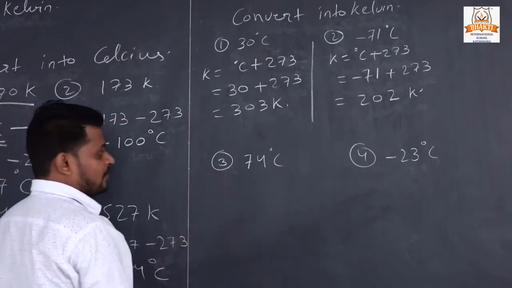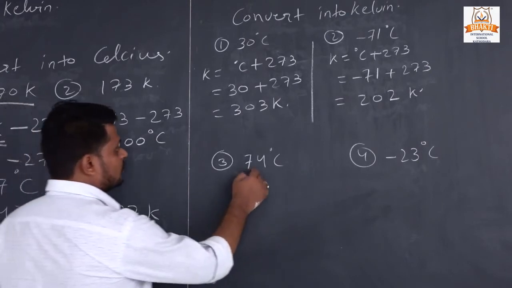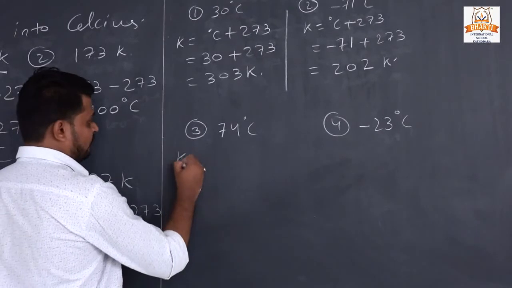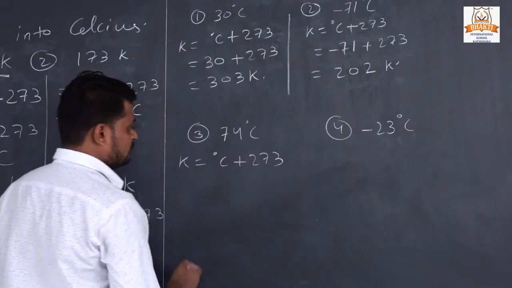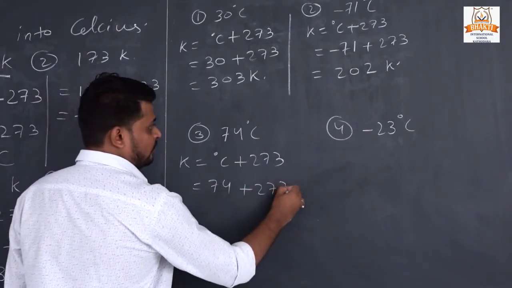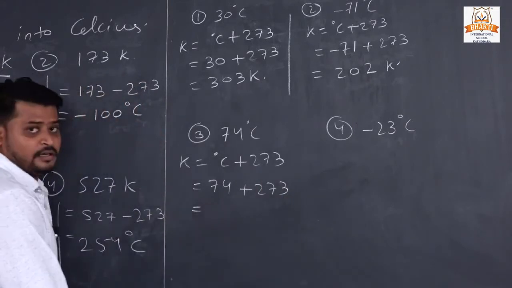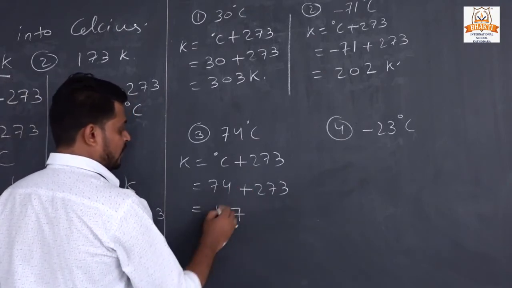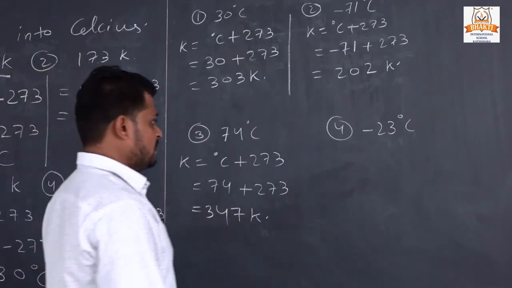So our third question, 74 degrees Celsius. Now we take the same formula, Kelvin equals degrees Celsius plus 273, and the given temperature is 74 plus 273. Now we have to add here: 4 plus 3 is 7, 7 plus 7 is 14, 1 carry, and 3. So the answer is Kelvin.